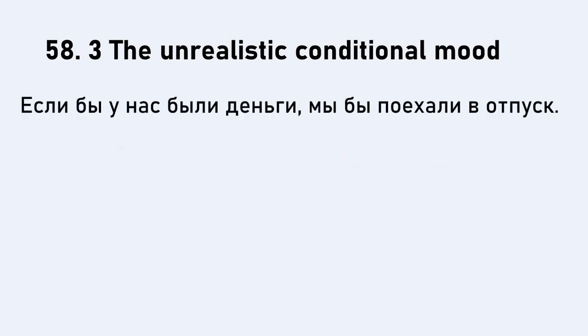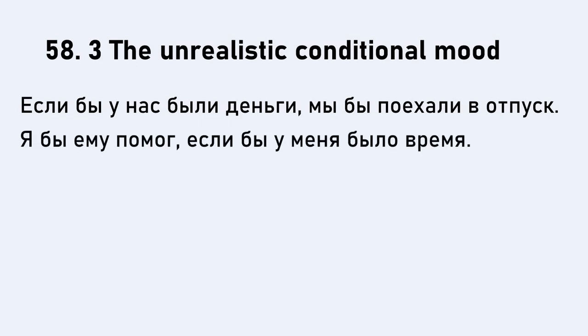Если бы у нас были деньги, мы бы поехали в отпуск. Okay, so быть does have a past tense, you should know that, and that would be был, была, были. So, если бы у нас были деньги. So, if we had money. So, having money is our condition. What would we do? Well, we would go on holiday. Мы бы поехали в отпуск. Both parts of the sentence, both in the same mood.